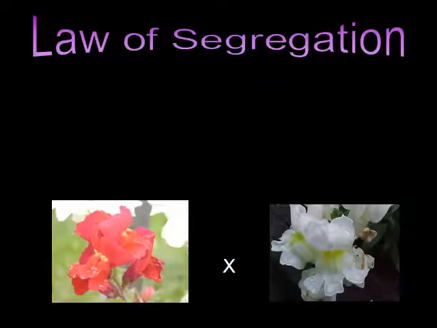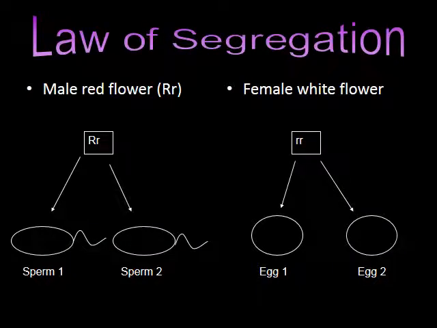Alright, so let's do a little more complex example. So now let's actually breed two flowers together. So we have a red flower and a white flower. The red flower is a heterozygote, so it has a dominant and a recessive, big R, little r. The female white flower is homozygous recessive, so it is little r, little r.